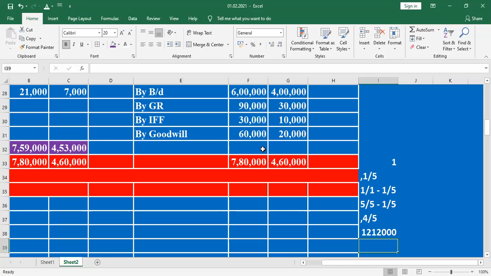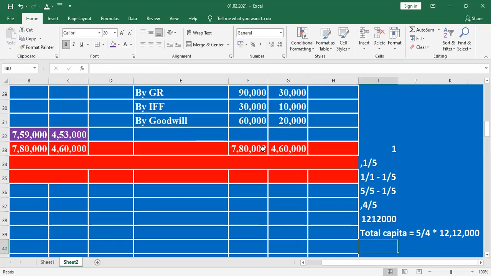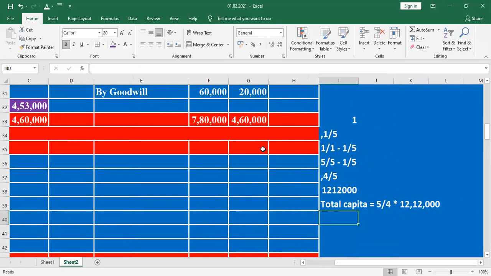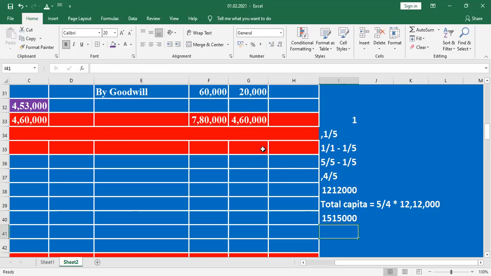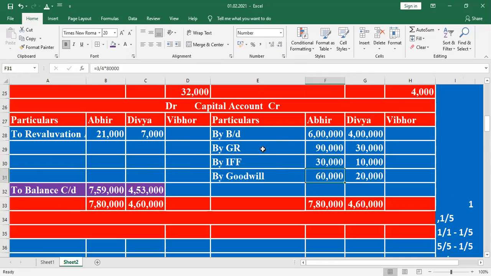What about the total capital? When we find out the total capital, it equals 4 by 5, right? Put it on the opposite side: 5 by 4 into 12 lakh 12,000. We will get the total capital. What is the total capital? 5 by 4 into 12 lakh 12,000. What is the value here? 15 lakh 15,000. 15 lakh 15,000 is the total capital.